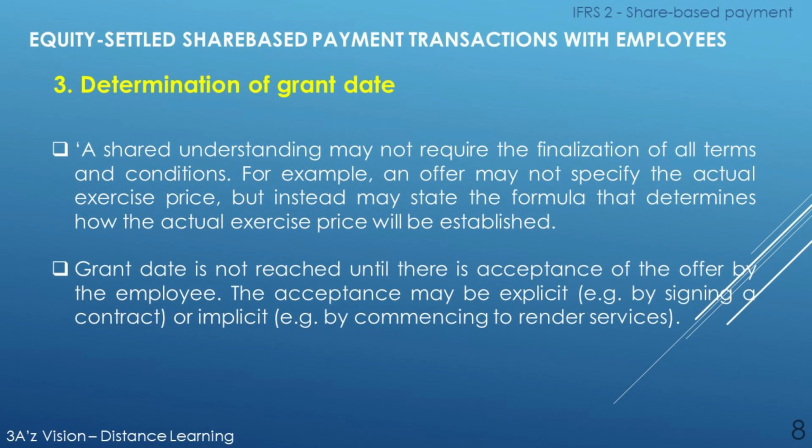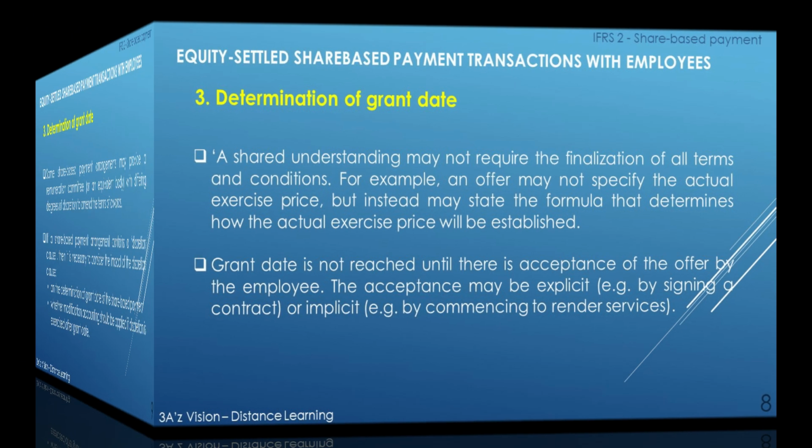A shared understanding may not require the finalization of all terms and conditions. For example, an offer may not specify the actual exercise price, but instead may state the formula that determines how the actual exercise price will be established. Grant date is not reached until there is acceptance of the offer by the employee. The acceptance may be explicit, for example, by signing a contract, or implicit, for example, by commencing to render services.